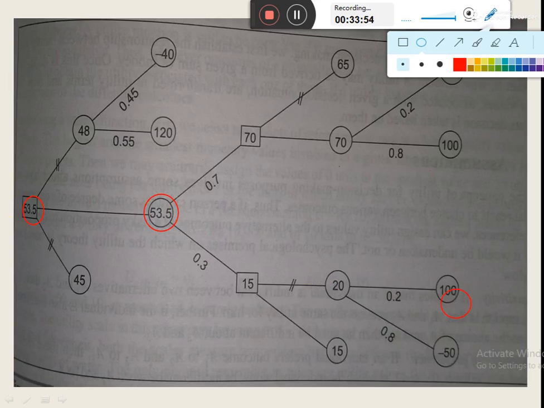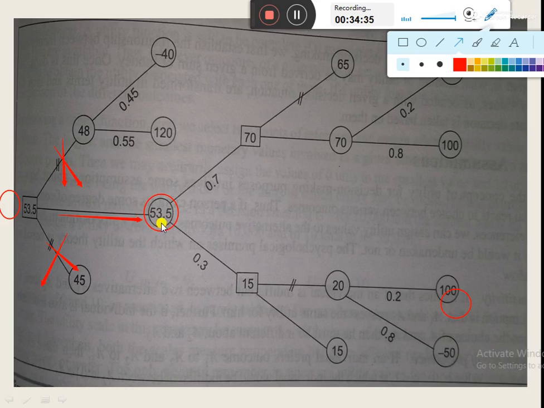So at decision node 1 the company would select testing over the other two options, and in this way we will eliminate all the other options. We will eliminate the options of selling and drilling. So we would move ahead with the option of testing.